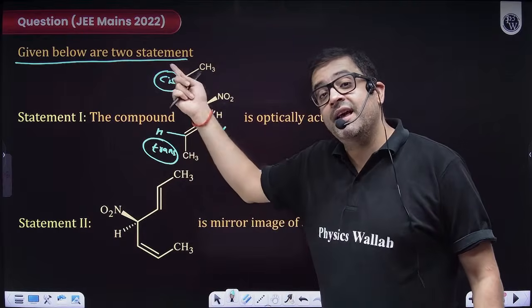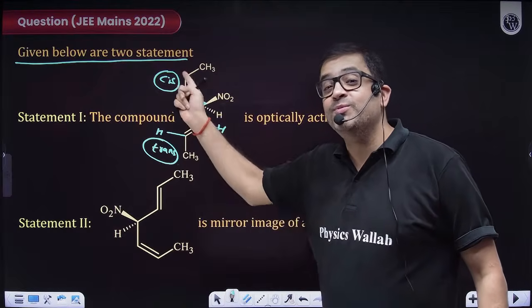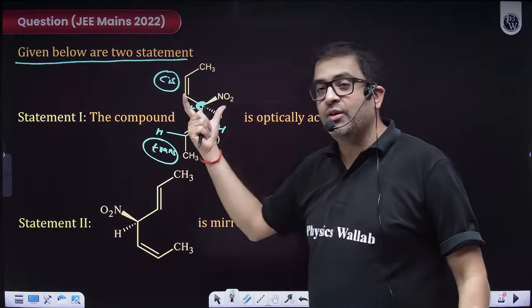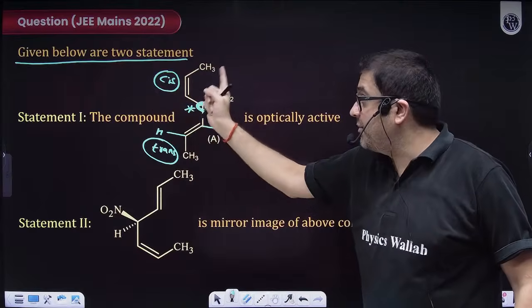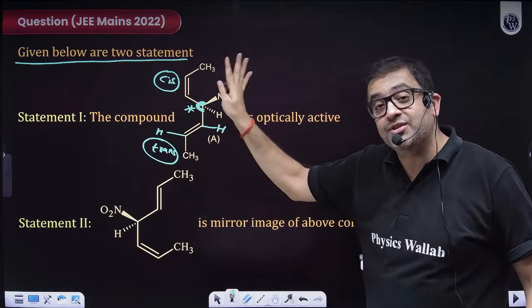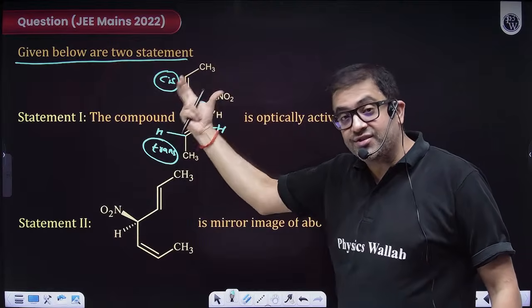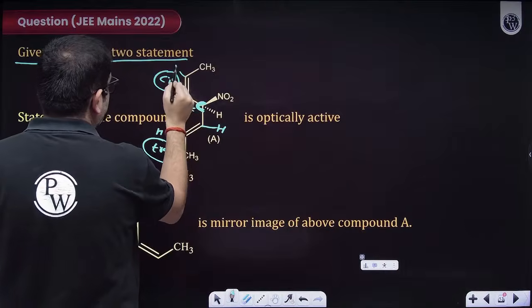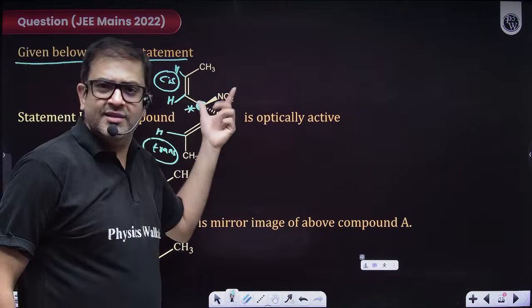If this is cis and if this side will also become cis, then these two groups will become equal, so it will lose its chirality. But for the time being, the question is just specifying that this is cis. How is it specifying? Because it has drawn the three-dimensional structure of this double bonded alkene, so it is restricted at a cis configuration because obviously hydrogen will be on the same side. And cis can't become trans because this is restricted rotation.